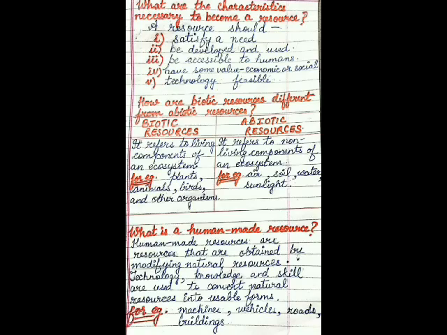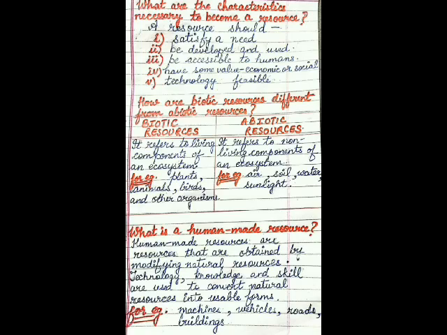Next question is, how are biotic resources different from abiotic resources? Biotic resources refer to living components of an ecosystem, for example, plants, animals, birds, and other organisms. And abiotic resources refer to non-living components of an ecosystem, for example, air, soil, water, sunlight, etc.